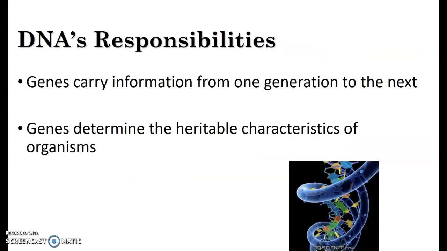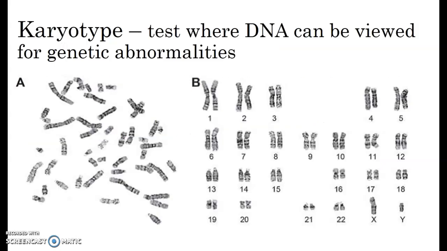So DNA has a lot of responsibilities. That's what carries genes from one generation to the next. Gregor Mendel knew about traits, but he didn't know about DNA. Genes determine the heritable characteristics of organisms. And remember, we've already studied DNA. That's located in a cell's nucleus.